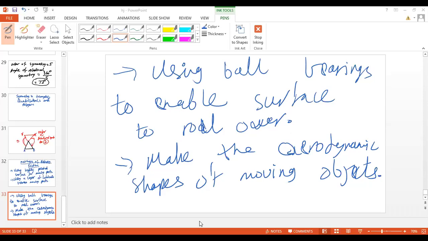Your jets, your airplanes, your cars are made on aerodynamic models. So when they move at high speed, the air resistance does not affect them. Otherwise, you will need more engine power to travel at high speed. Okay, is it clear?